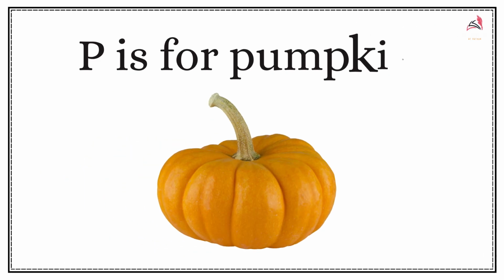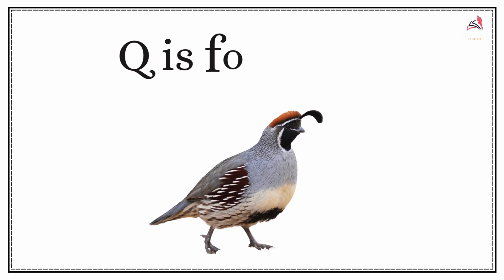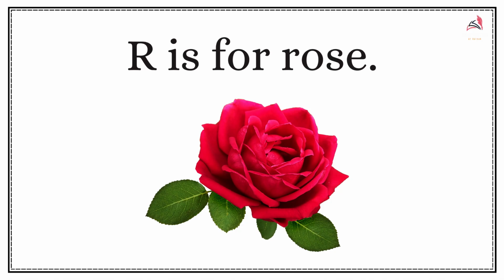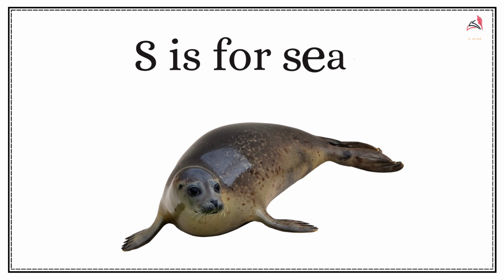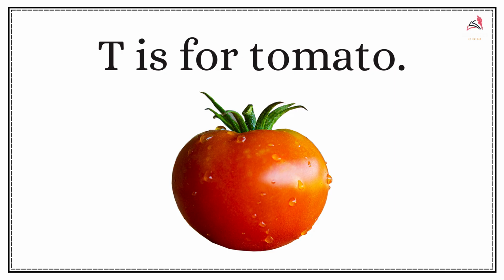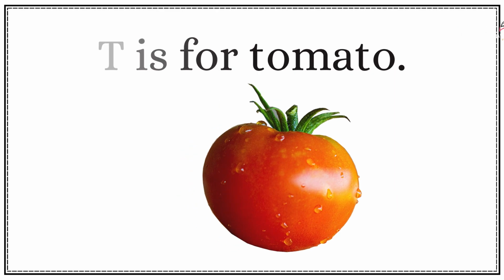P is for pumpkin. Q is for quail. R is for rose. S is for seal. T is for tomato.